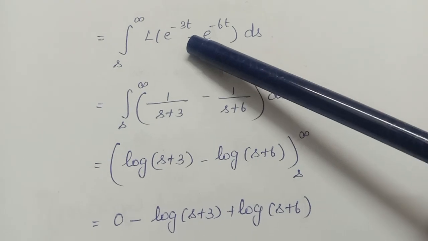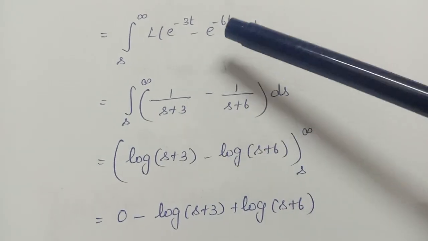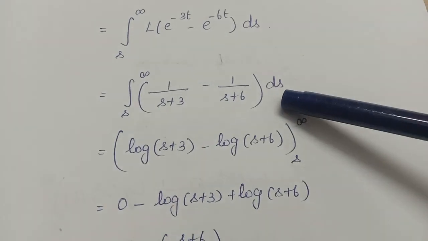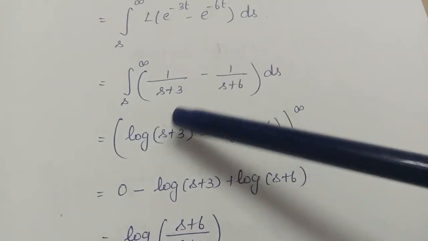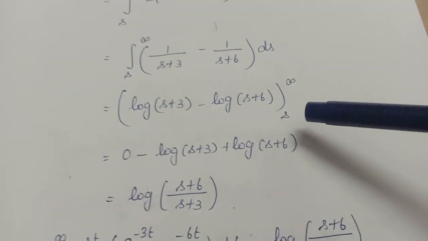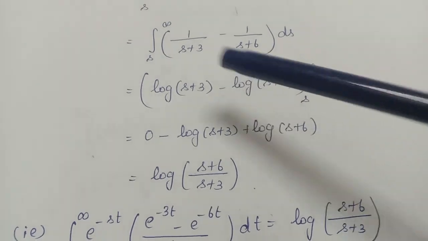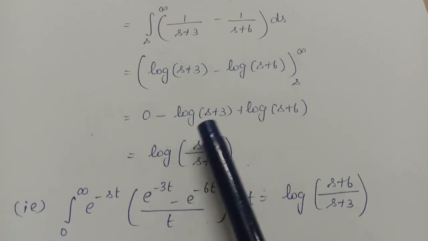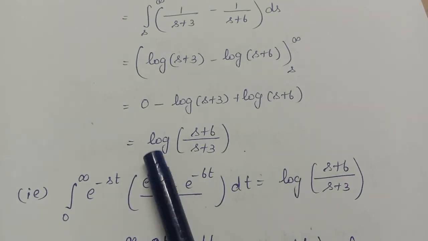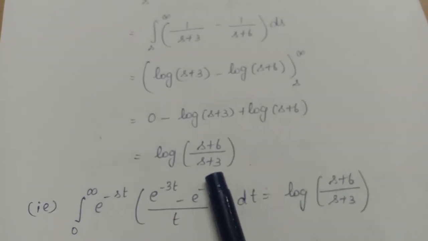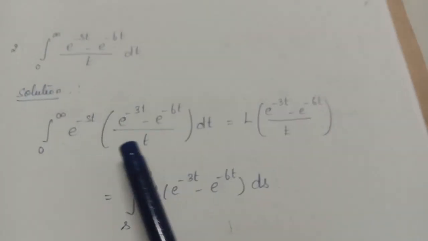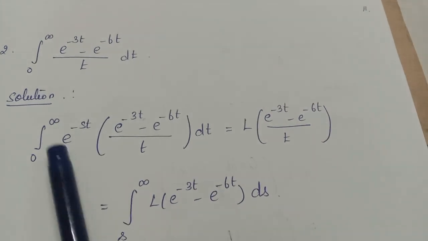So what is Laplace of e power minus 3t? 1 by s plus 3 minus 1 by s plus 6 ds. Now integrate this. Log s plus 3 minus log s plus 6 within the limit s to infinity, upper limit will become 0. So when you apply the lower limit, the sign gets reversed. So minus log s plus 3 plus log s plus 6, it's equal to log s plus 6 by s plus 3.